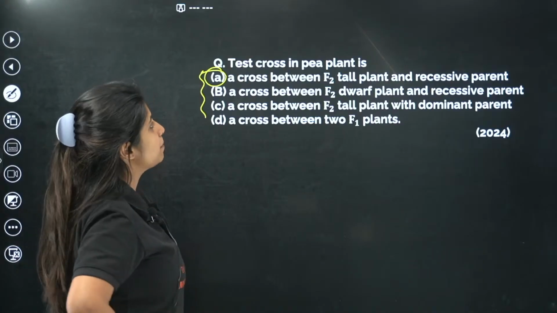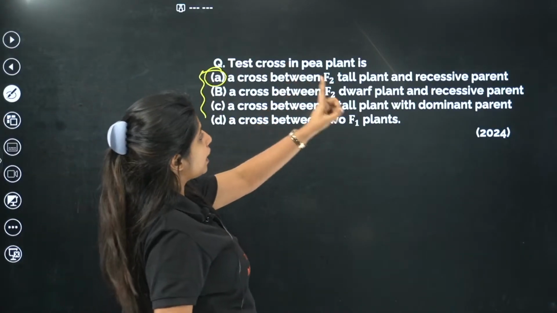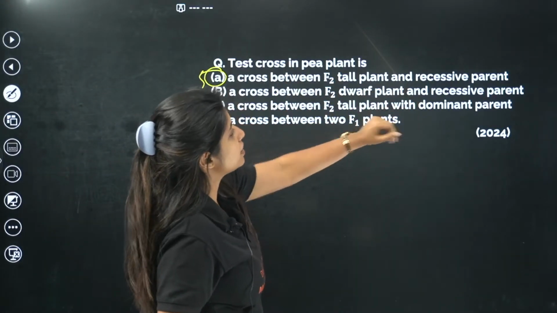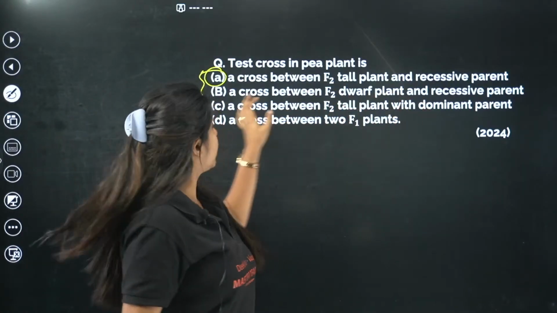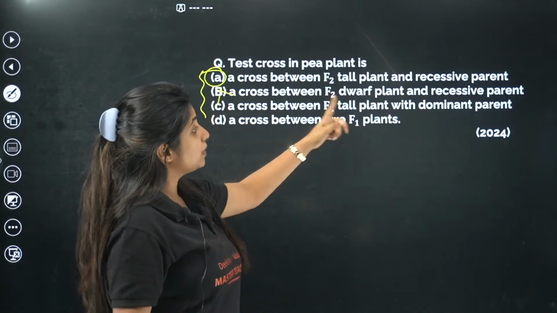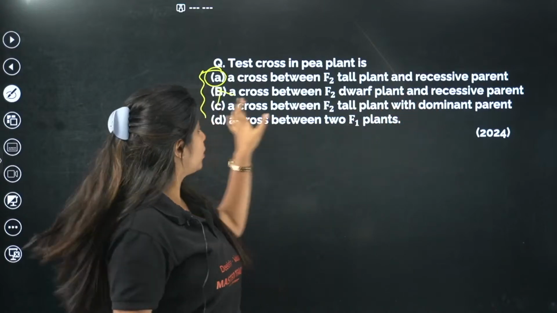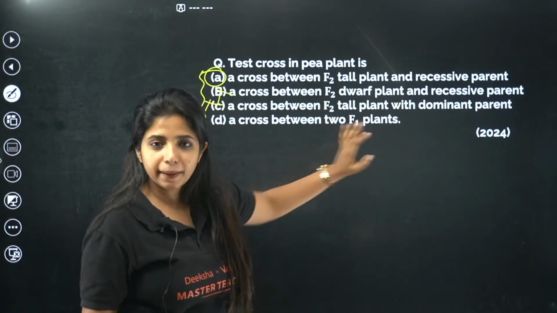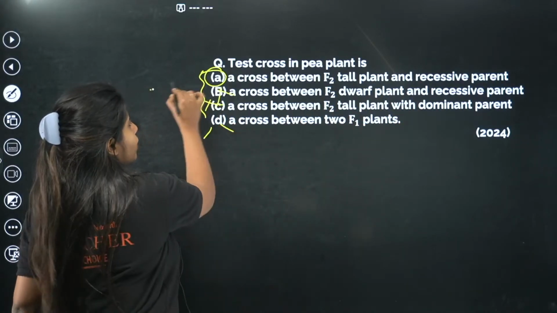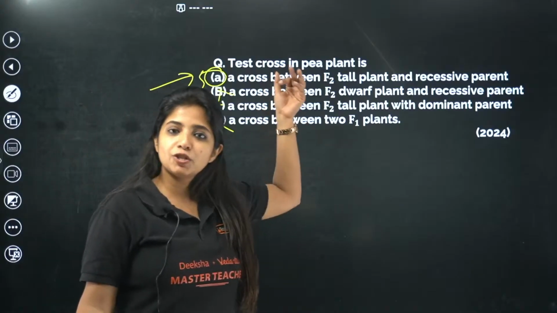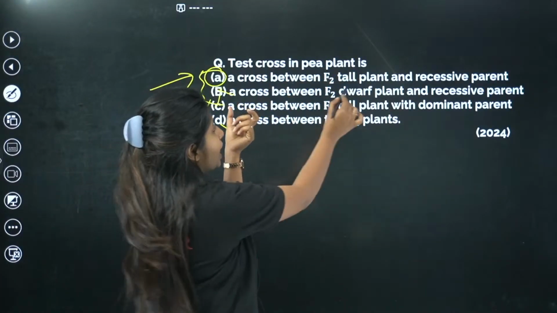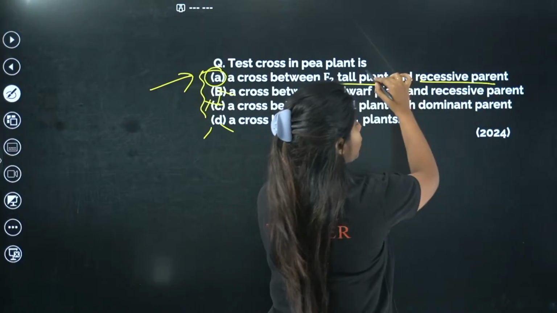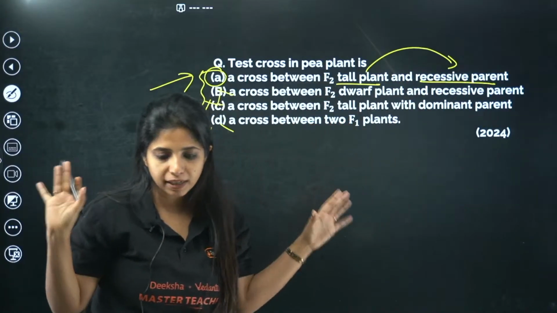Test cross in pea plant is what? A cross between F2 tall plant and a recessive parent. Cross between dwarf plant and recessive parent, that you do not have to do. Cross between F2 tall plant with a dominant parent, you cannot do that. A cross between two F1 plants, that is also not needed. So this is going to be the answer. They can mention F2, they can mention F1 over here. Always understand, if they are mentioning dominant character over here and they are mentioning that you are crossing with the recessive parent, that is going to be correct.